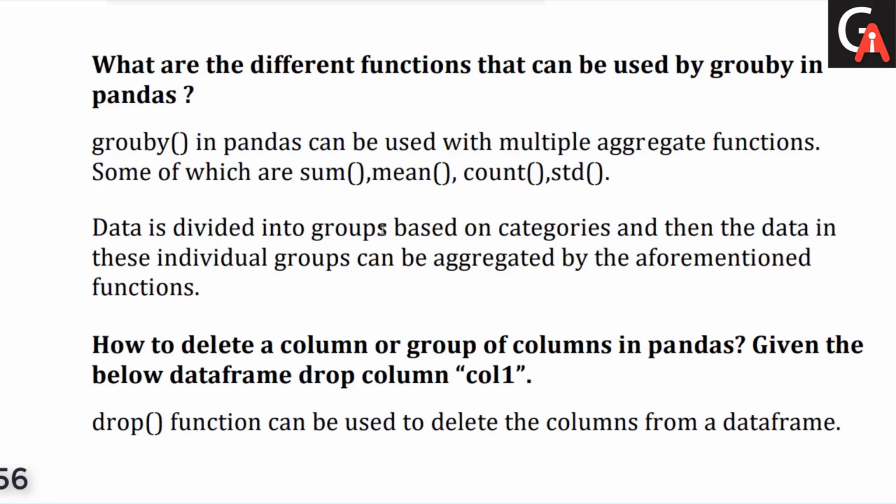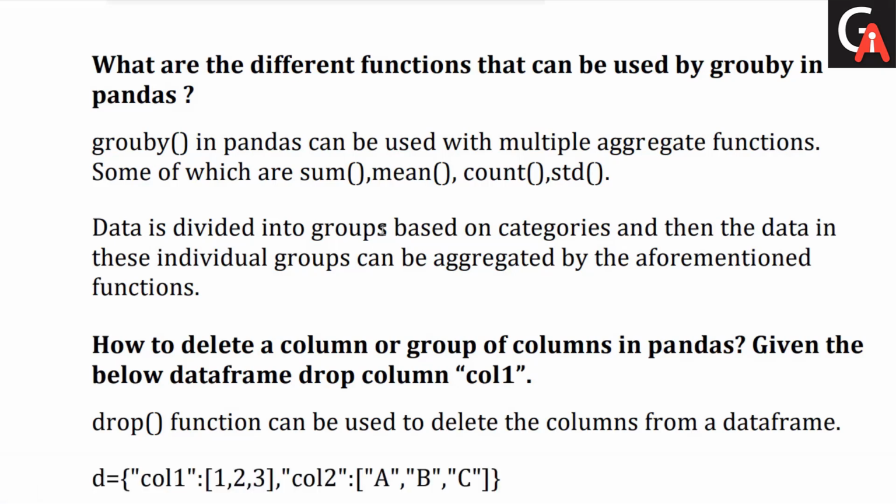So if I wanted to do the sum of things or count of things, we can do that. The data is divided into groups based on the categories, and the data in those individual groups can be aggregated by the aforementioned functions.